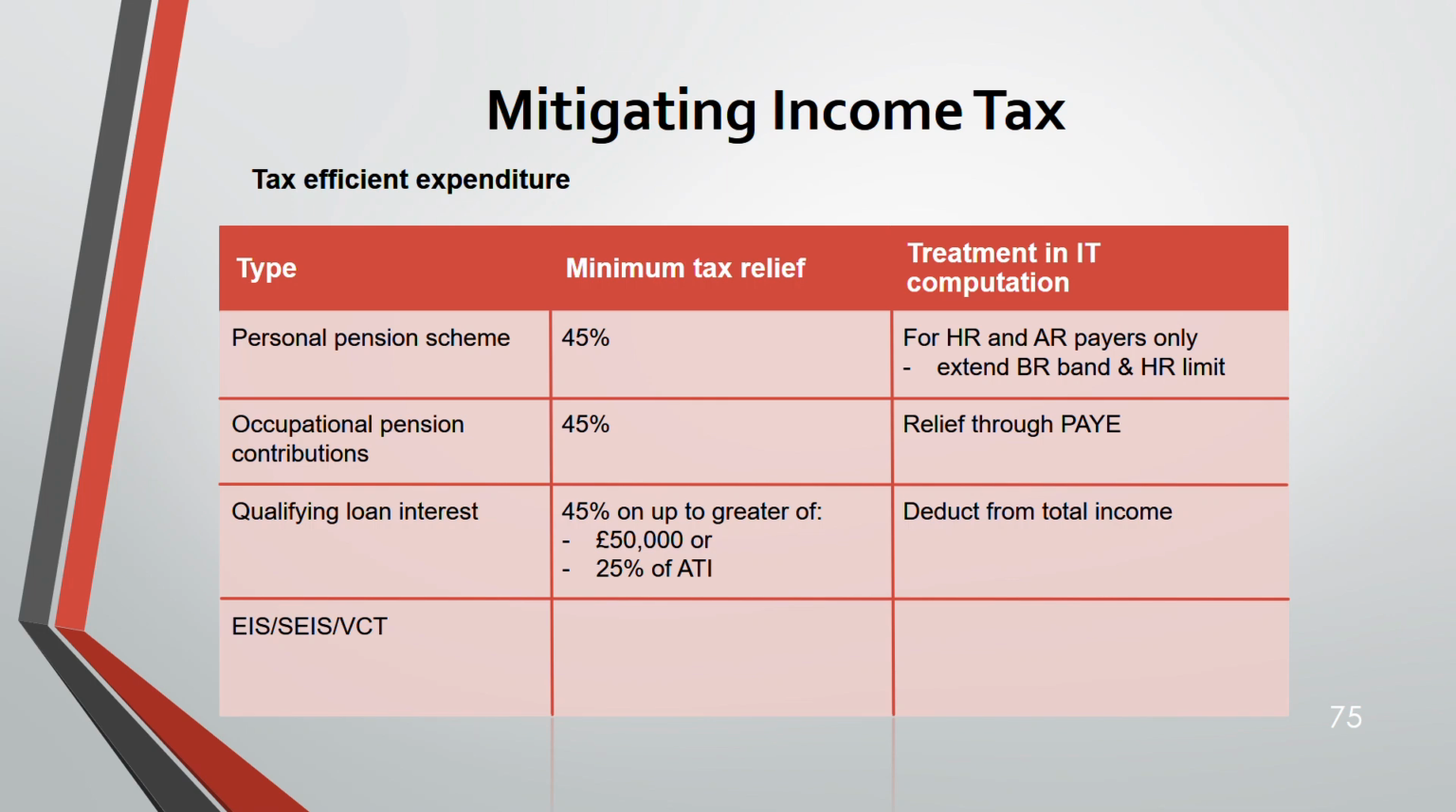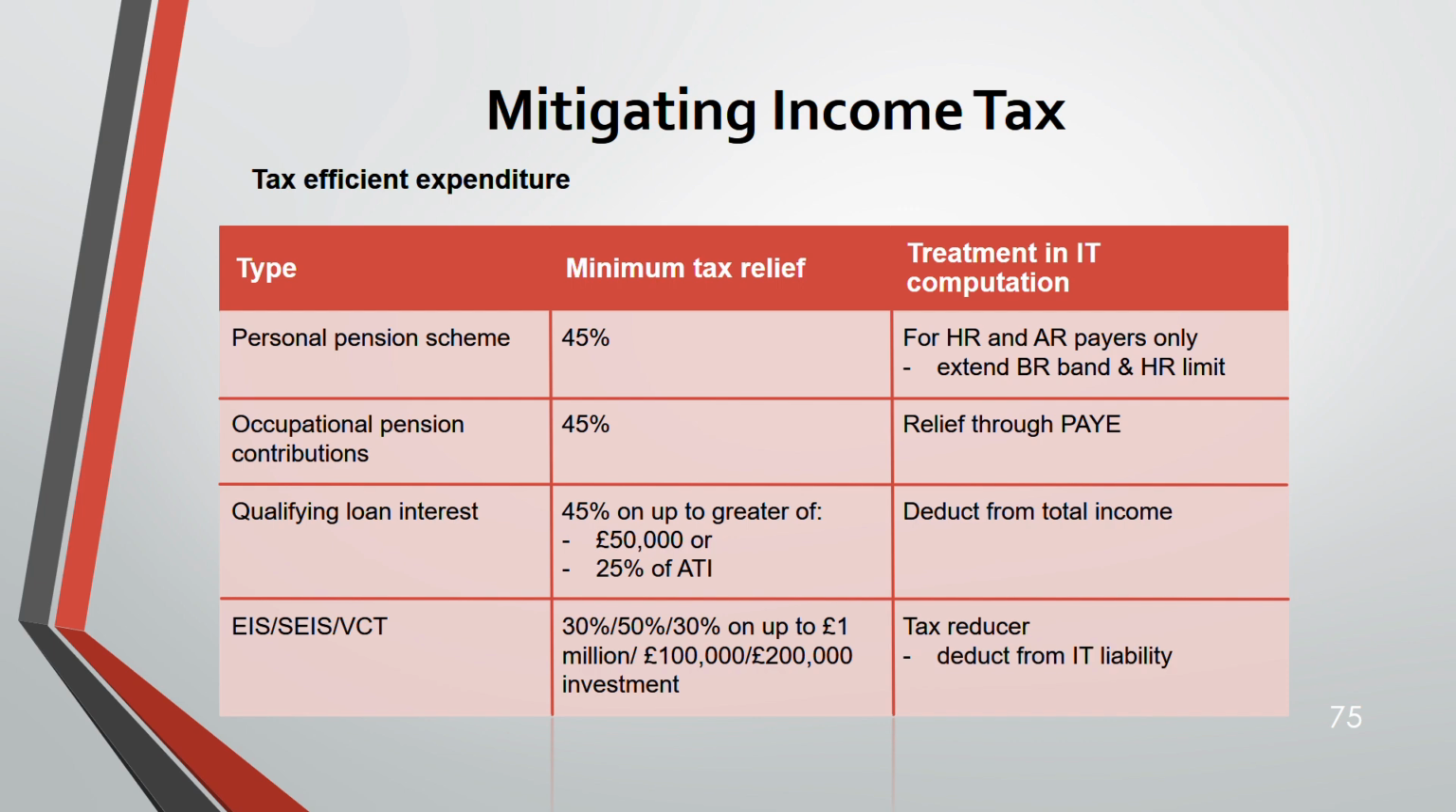Next, EIS, SEIS and VCT: 30, 50, 30. Up to 1 million, 100,000 and 200,000 investment. That's the minimum tax relief. And you reduce it from tax reducer. Deduct from income tax liability.